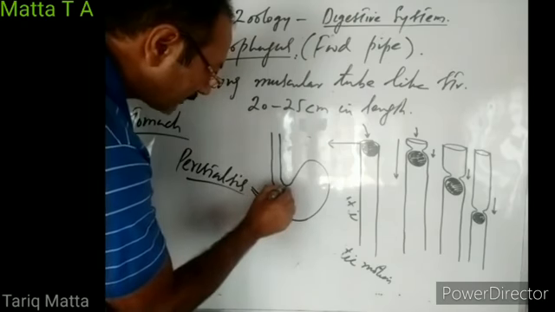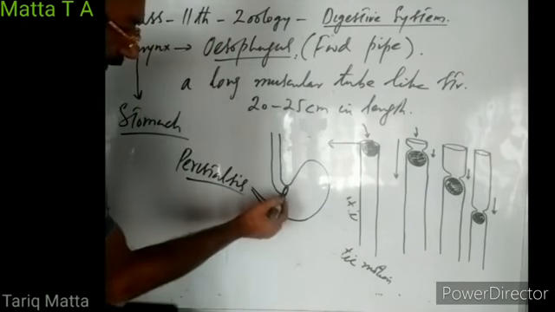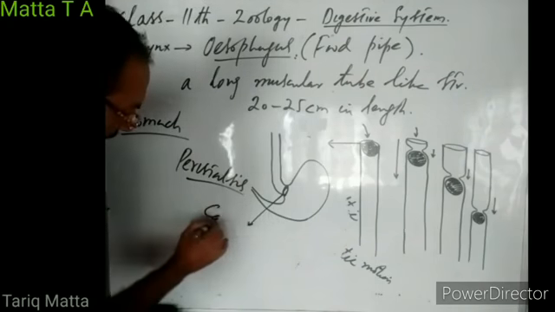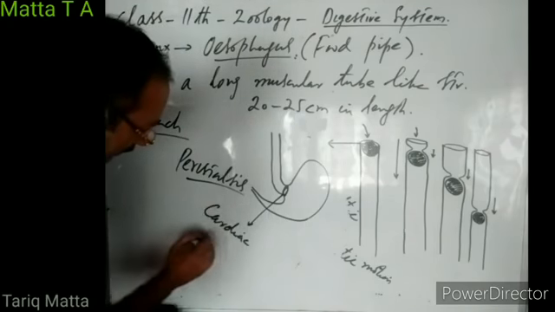The joining of esophagus with stomach is guarded by a sphincter valve known as cardiac sphincter.